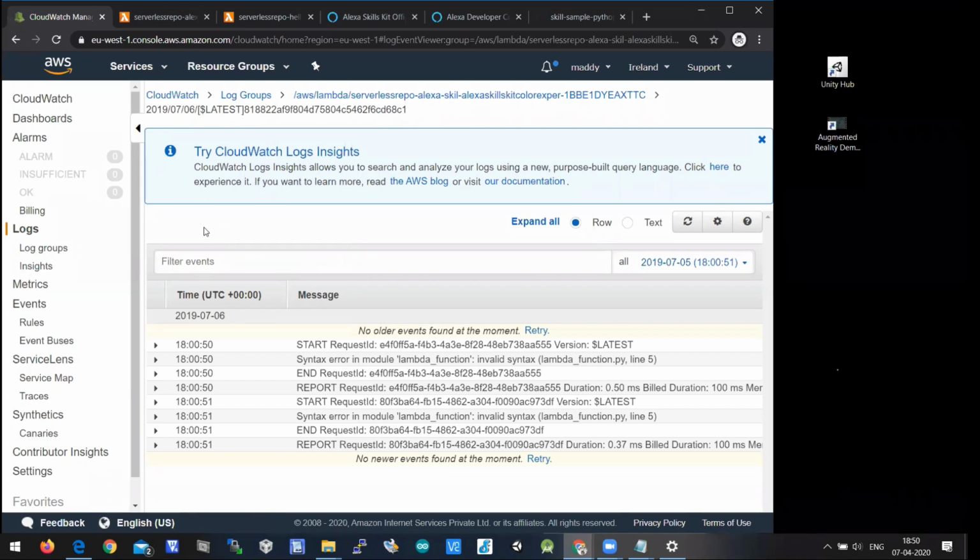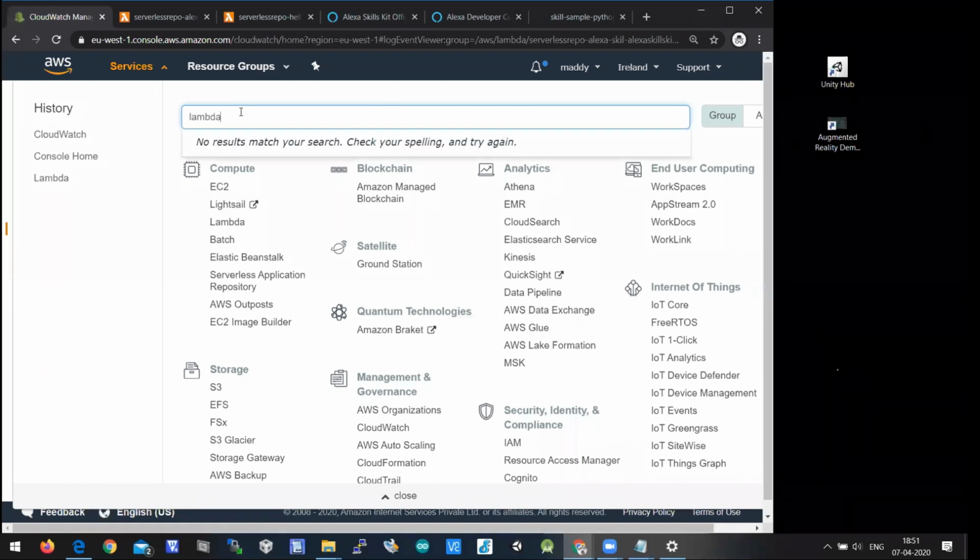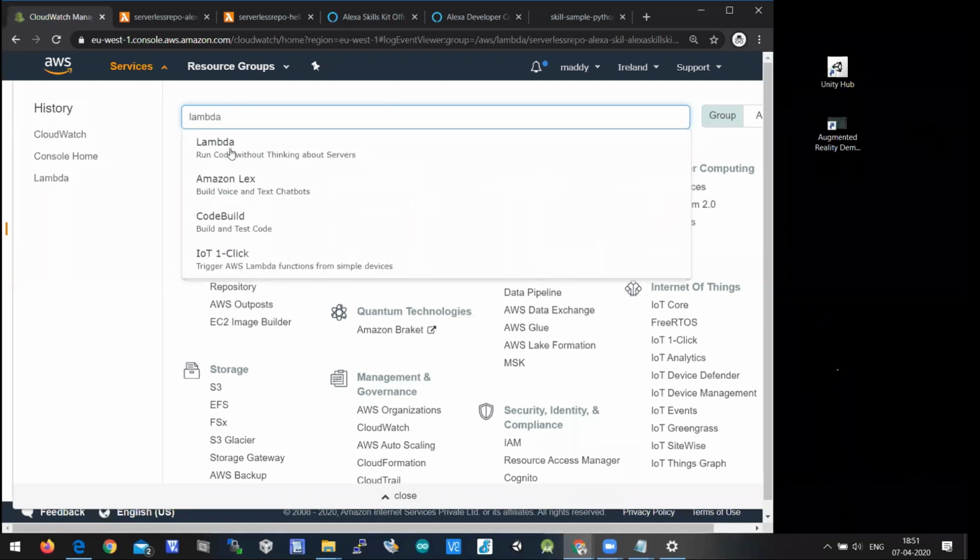So coming back to CloudWatch, we'll use this CloudWatch if there is an error in the program. And the second important service is Lambda. Lambda is nothing but run code without thinking about servers.